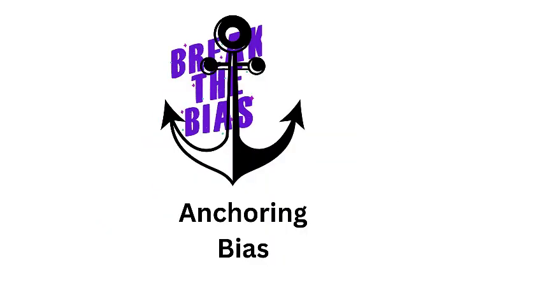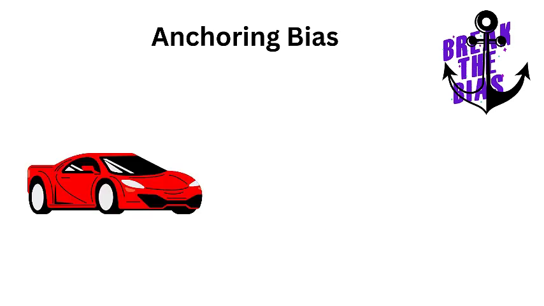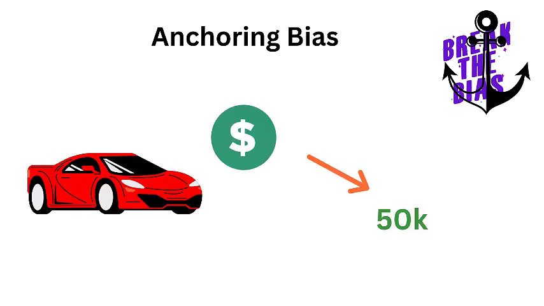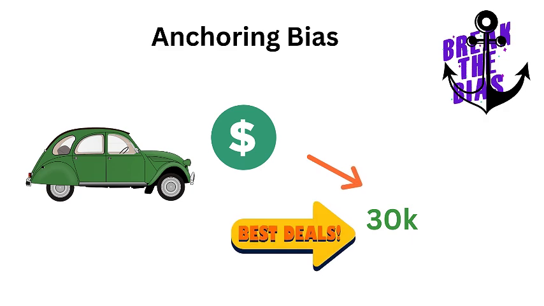2. Anchoring bias. This bias happens when we rely too much on the first piece of information we get, even if it's not the best. For instance, if you see a car priced at $50,000, then another for $30,000, you might think the second one is a great deal, even if it's still expensive.